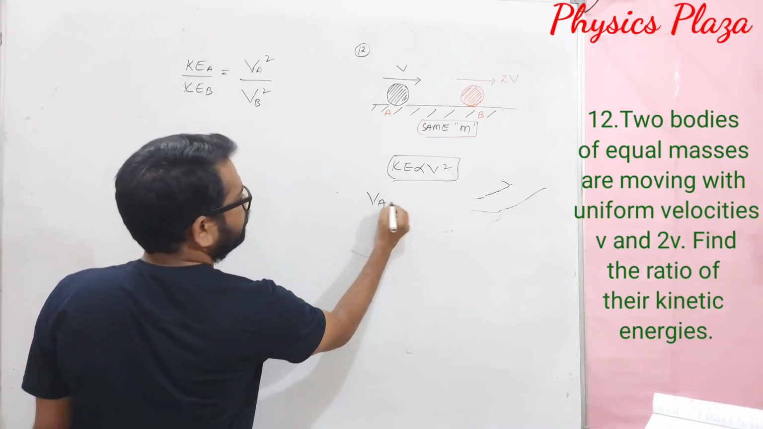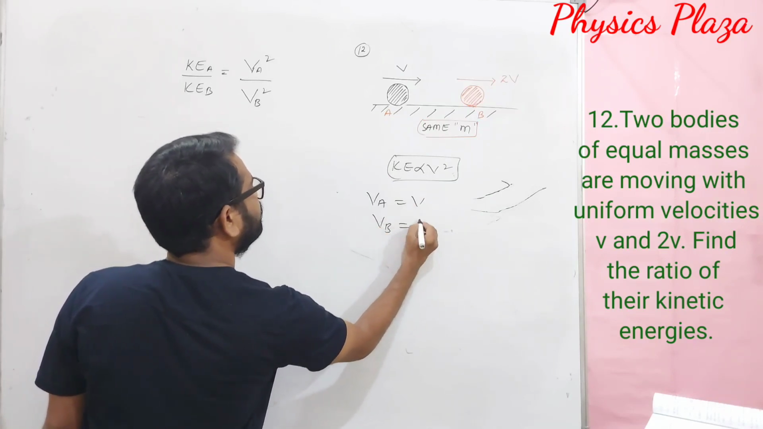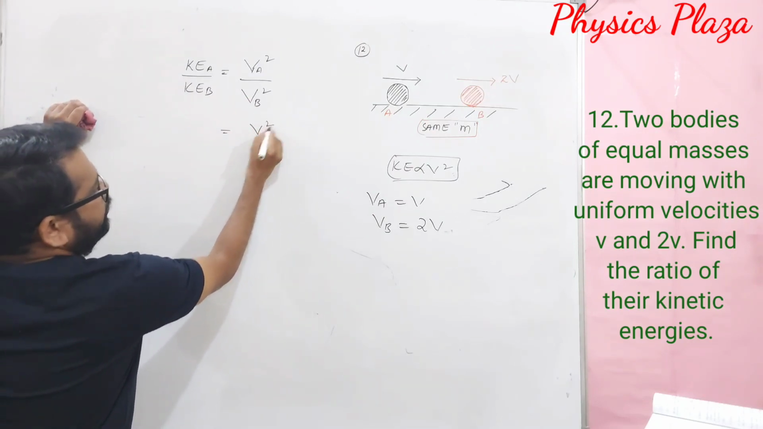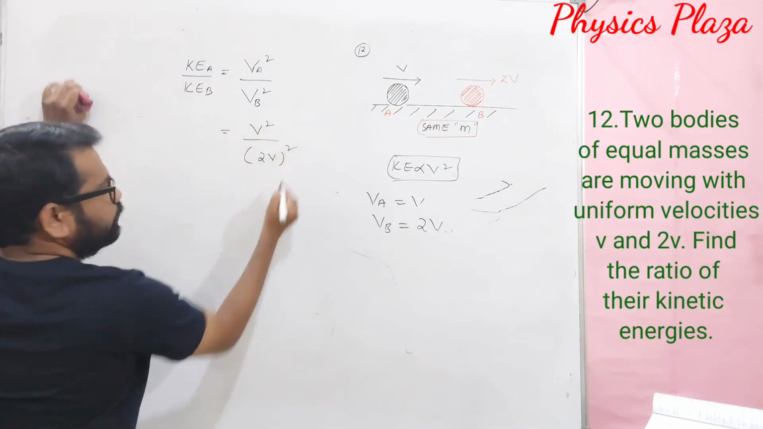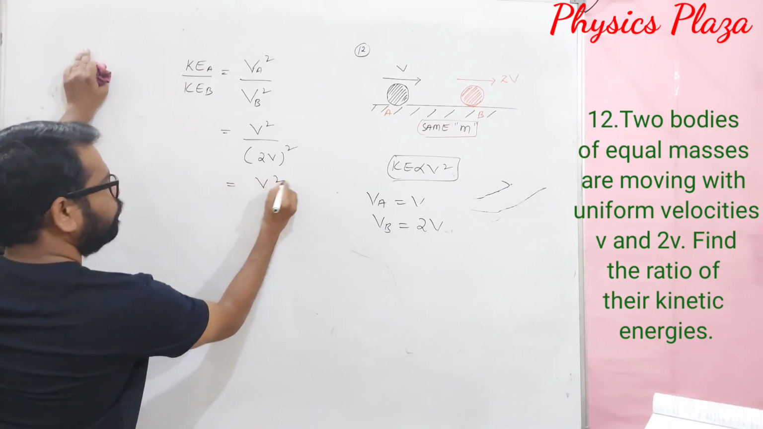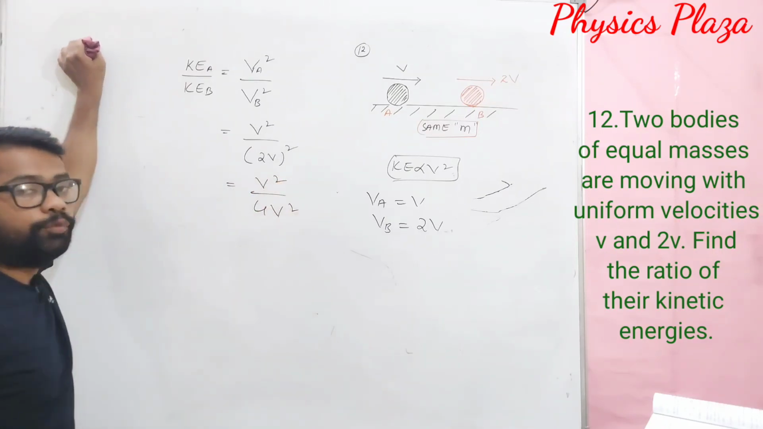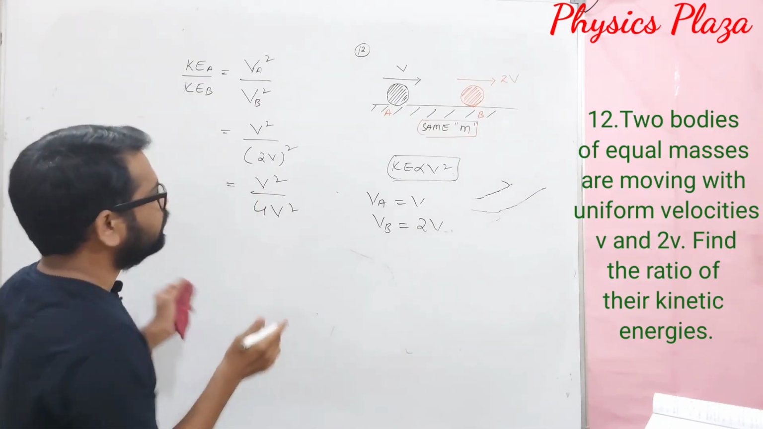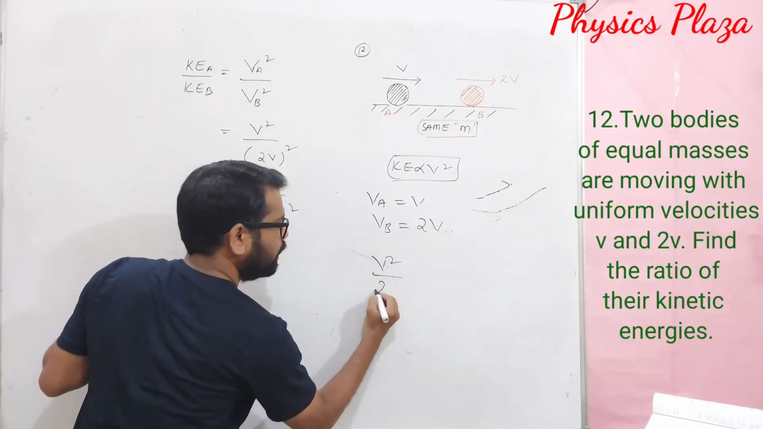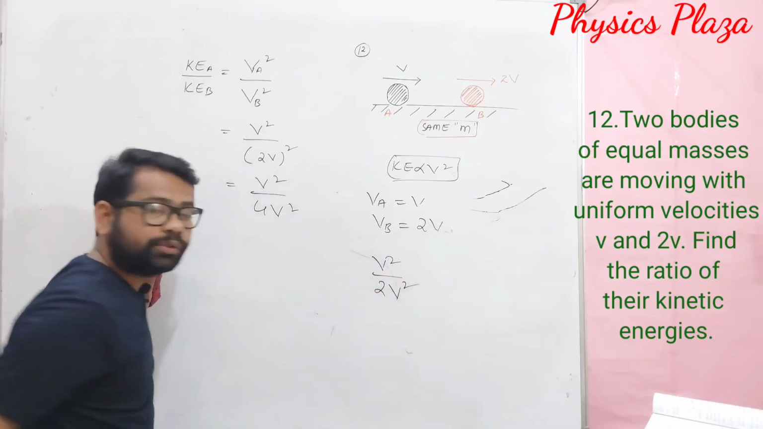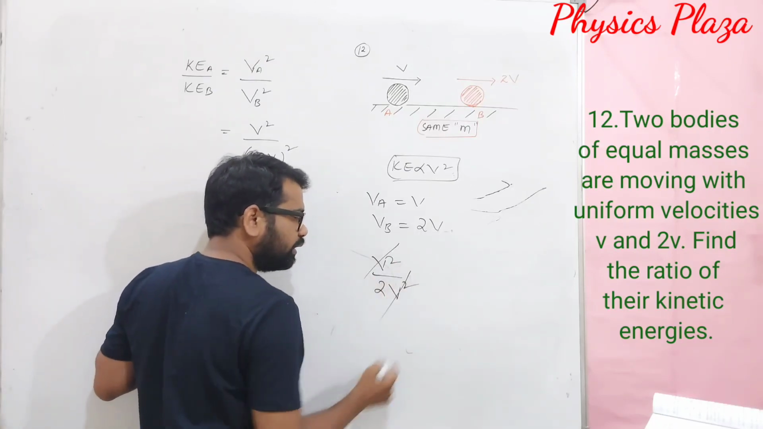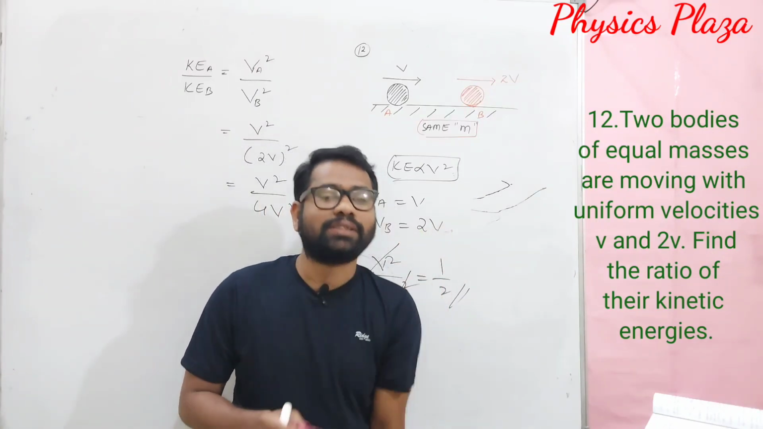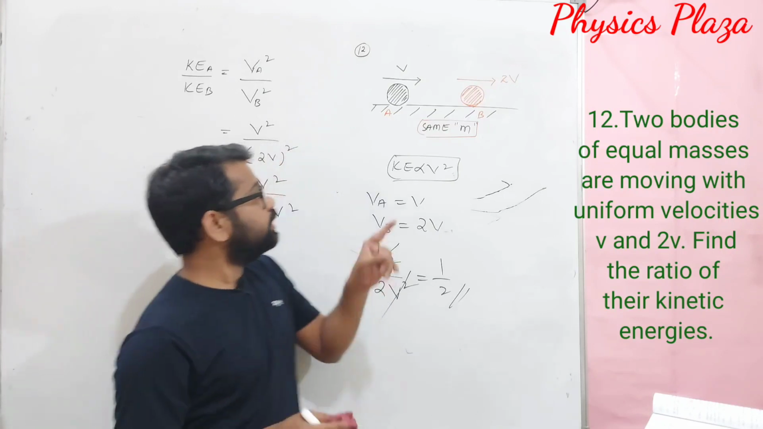Now look at here. Children, here VA is what? V, and VB is what? It is 2V. Now substitute here. So it will be V square by 2V whole square. So children, it will be how much? It is V square by 4V square. Children, I will tell you, some students are making a mistake here. What is that mistake? Instead of substituting V square by 2V whole square, they are substituting like this only. So what happens? V square will get cancelled. They are getting 1 by 2. They think that yes, I got the correct answer, but the answer is wrong. So you must be very careful. It is a whole square.